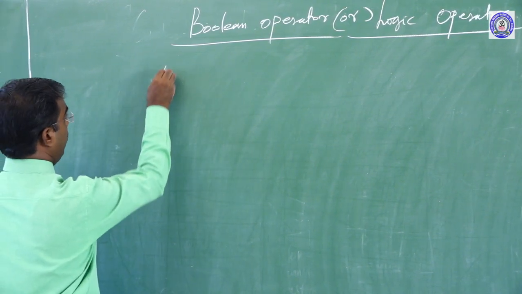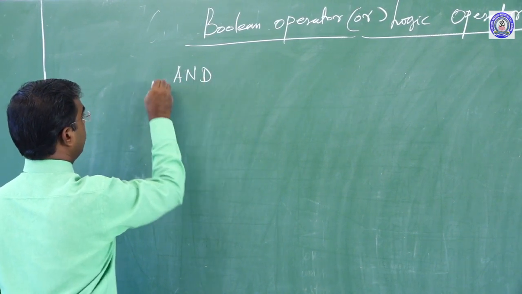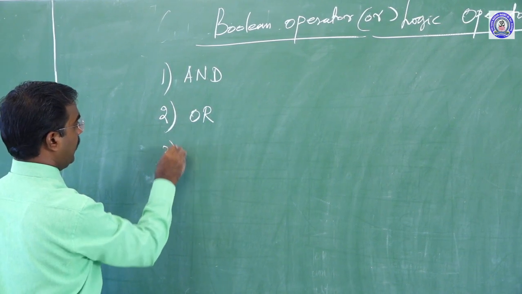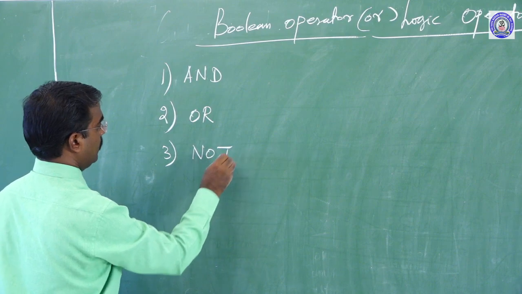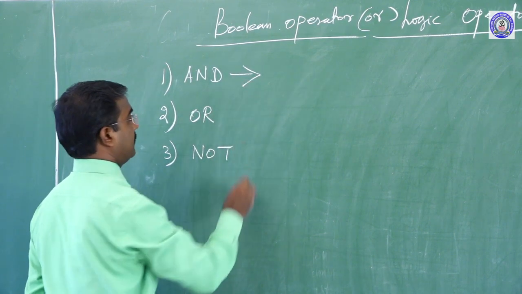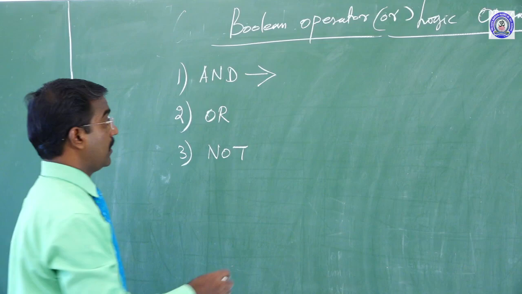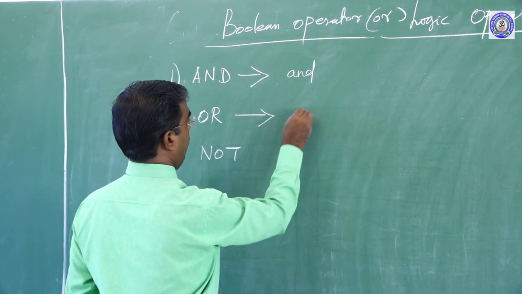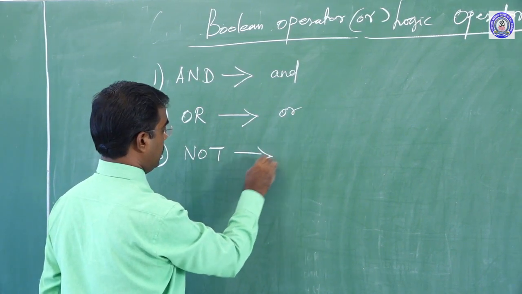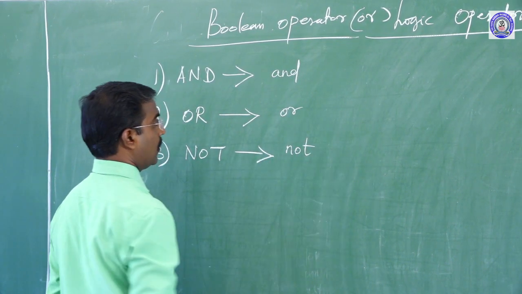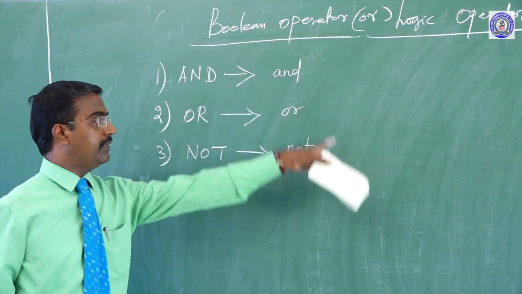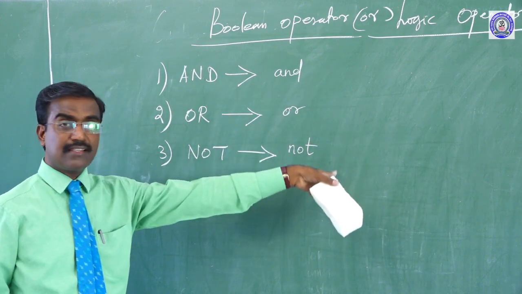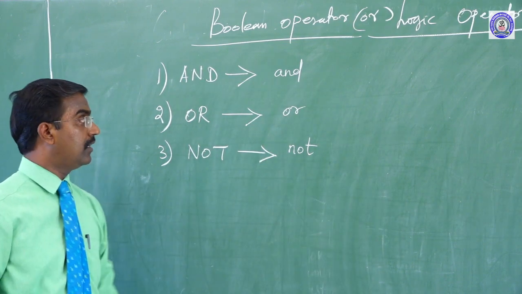Can I say one by one? Number one is AND, then OR. The third one is NOT. Okay. These can be contained as keywords in this program, and here OR gate is also OR, NOT gate is NOT. Why? Because all the keywords should be in small letters. This is case sensitive. Okay, we learned.